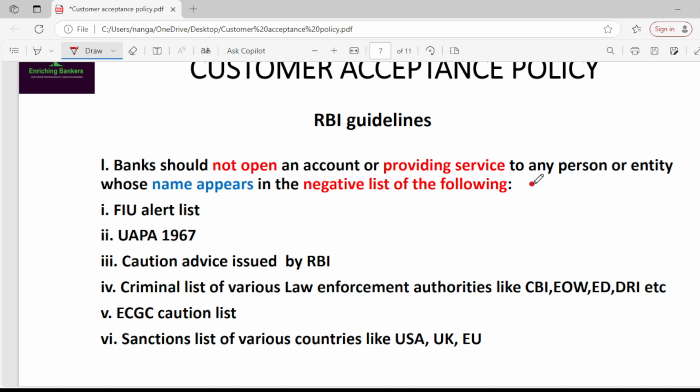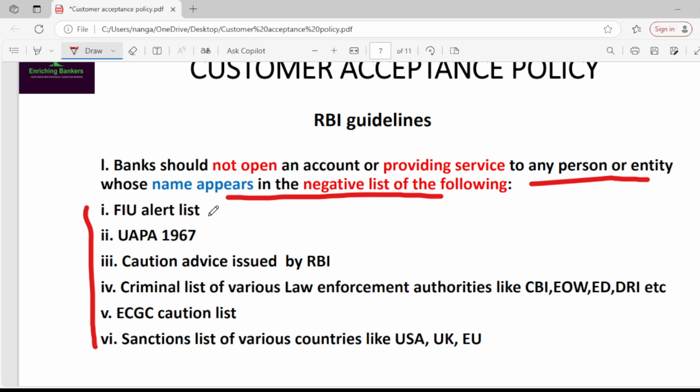If any person or entity's name appears in the negative list of the following organizations, then an account should not be opened in that name. Banks should not open an account or provide service to any person or entity whose name appears in the negative lists of the following organizations.